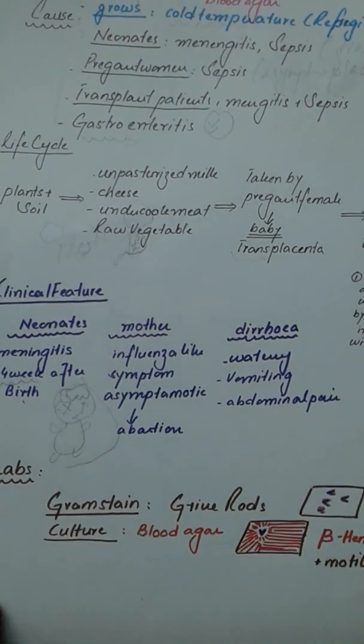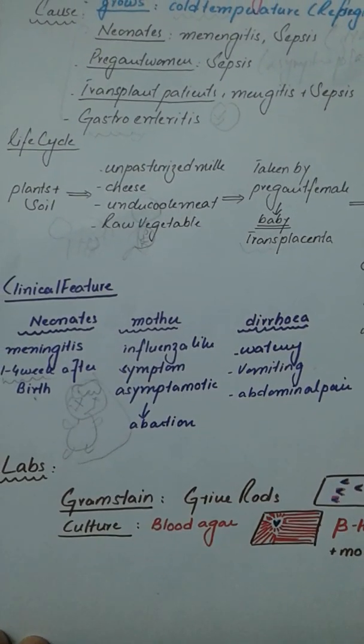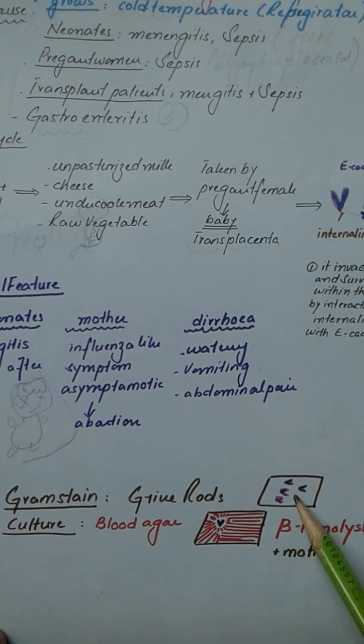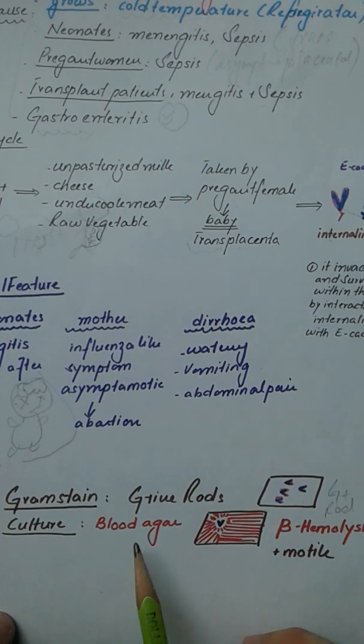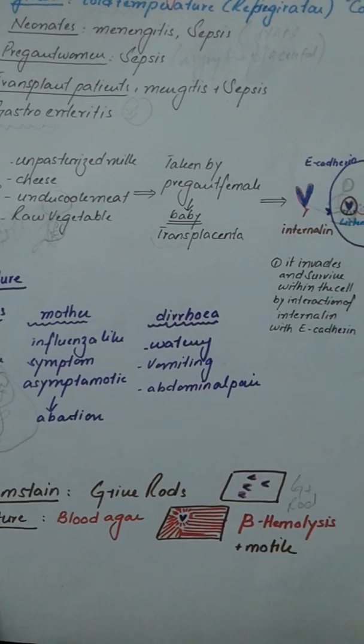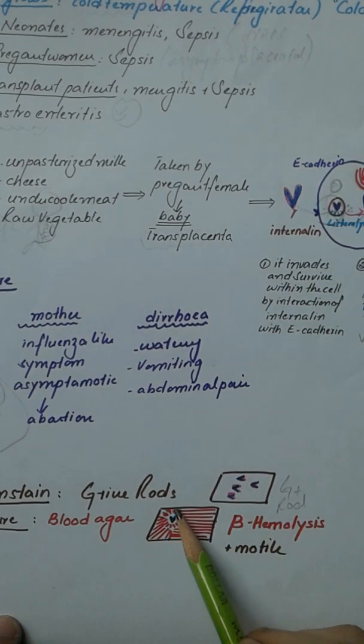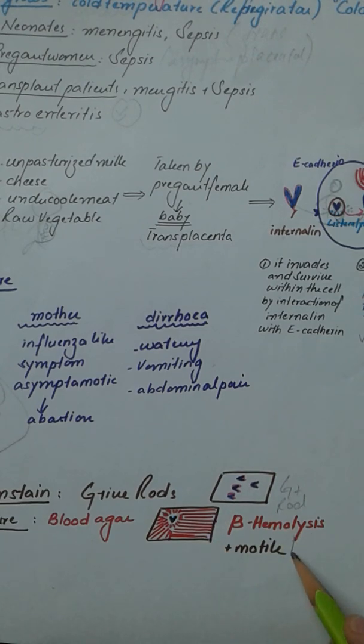Now, for laboratory diagnosis of this organism, we can use a gram stain. On gram stain, we can find L-shaped or V-shaped gram-positive rods. On culture on blood agar, we see a narrow zone of beta hemolysis, which gives its firm diagnosis, and its tumbling-like motion helps us to differentiate it from Corynebacterium diphtheriae.